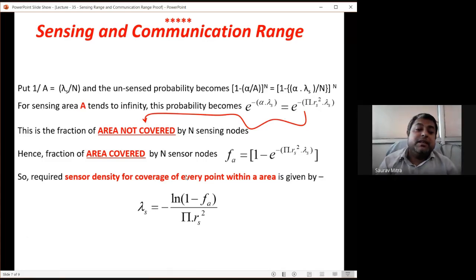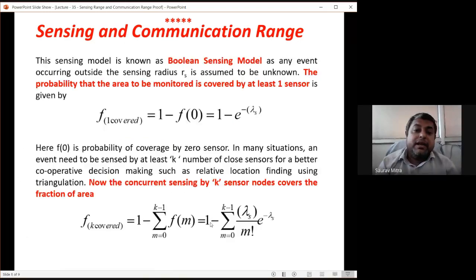So what is the probability of area covered by capital N sensors? That is 1 minus e raised to minus pi r square into lambda s. With that, we find that lambda s is given by minus ln(1 minus f covered) divided by pi r square, where f covered is the required coverage fraction. So what is the probability that if there are k sensor nodes, how much area they are covering? That is given by 1 minus the sum over m equal to 0 to k minus 1 of (lambda s to the power m) divided by m factorial, times e raised to minus lambda s.